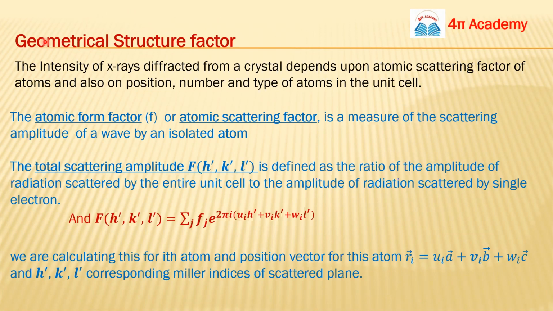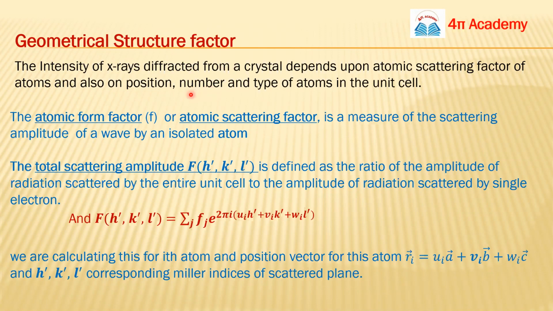Before we discuss the geometric structure factor, we need to understand two important terms. One is the atomic form factor, which is also known as the atomic scattering factor, and secondly the total scattering amplitude. In X-ray diffraction of a crystal, the intensity of different peaks depends upon so many things, guys.